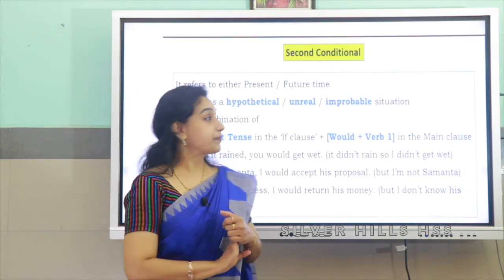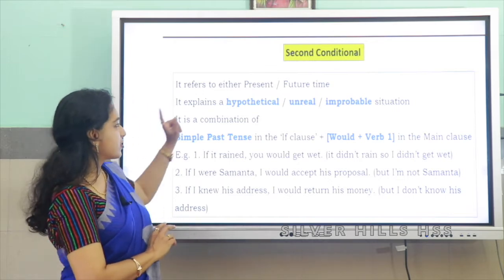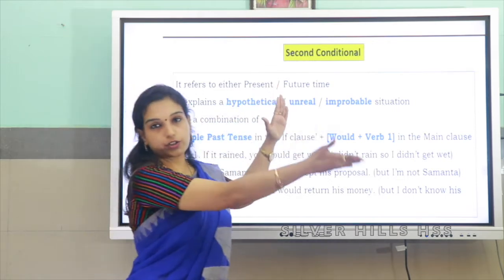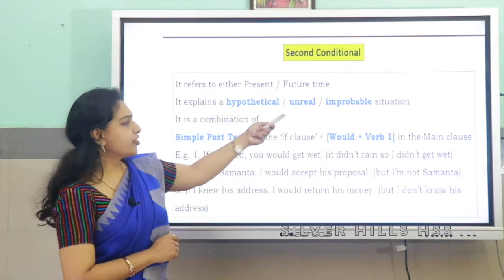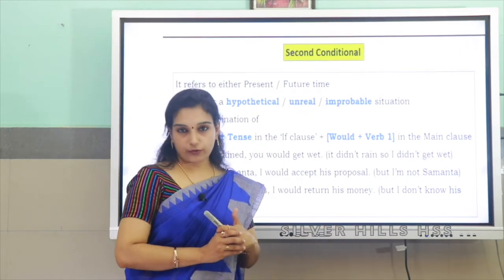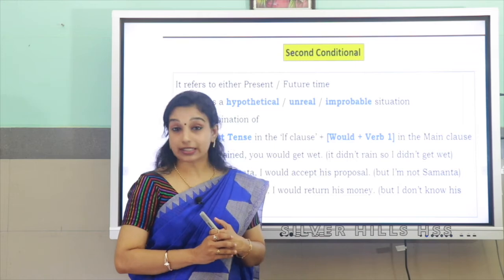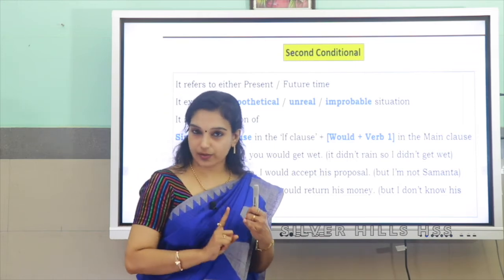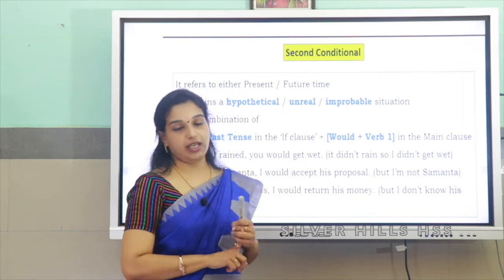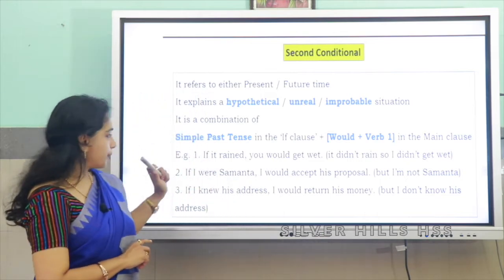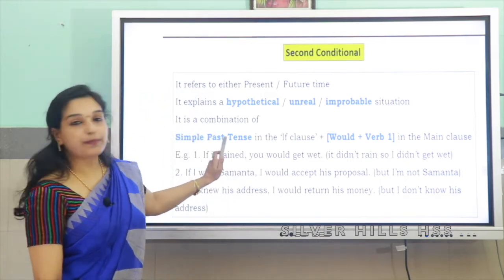Second conditional. The second conditional refers either to the present or to the future time. It describes an unreal or improbable situation, so it explains an unreal or improbable condition. The first conditional's clause was probable; here it is improbable. Look at the combination here: simple past tense.